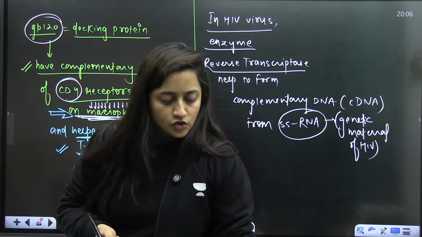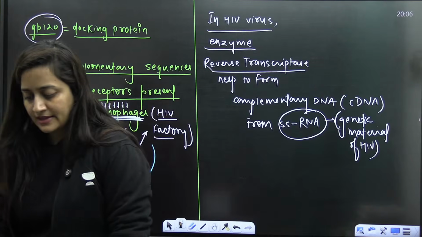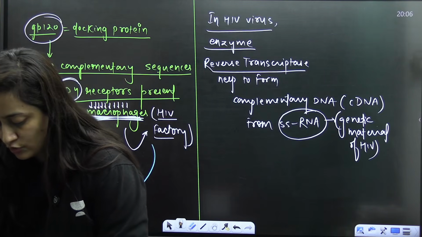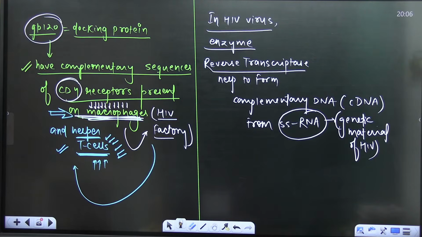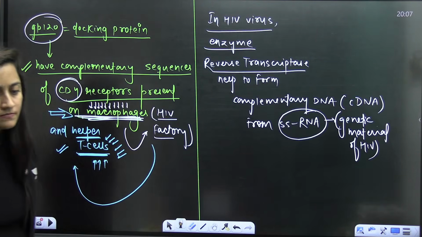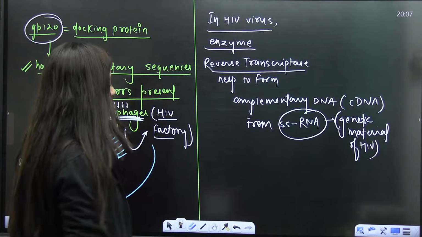Is that clear? Any doubt so far? The role of reverse transcriptase, is it clear?